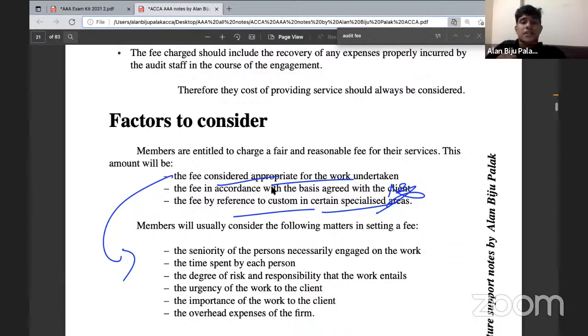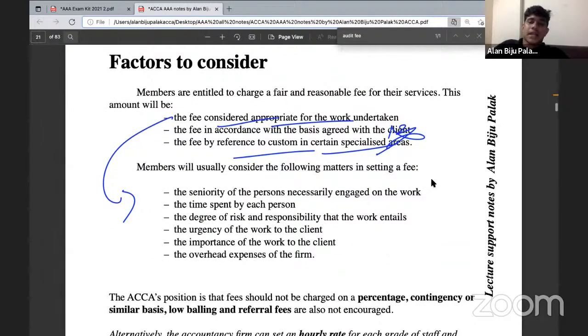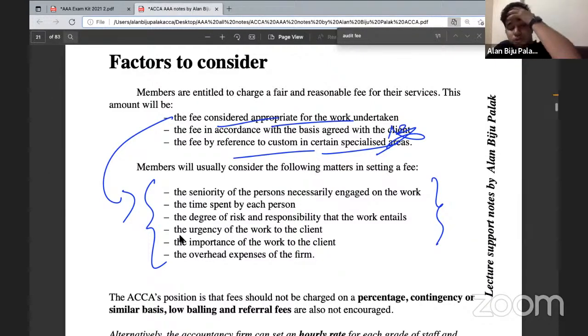The fee must be considered which is appropriate for the work undertaken. So for the work undertaken, we will be charging the fees like this. First of all, you need to consider the seniority of the person who are engaged on the audit work. You need to consider about the time spent by each person, the degree of risk and the responsibilities that the work entails. Urgency of the work to the client must be considered. Importance of work to the client must be considered. Overhead expenses must also be considered. And these are the factors you need to consider while determining the audit fees.